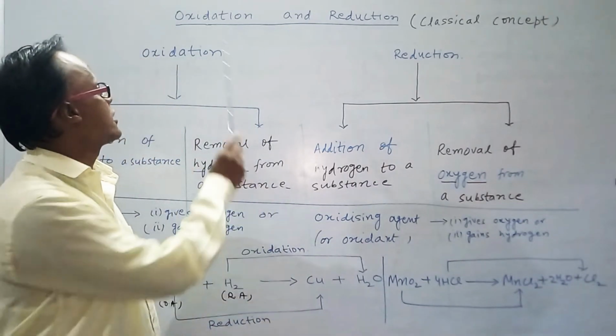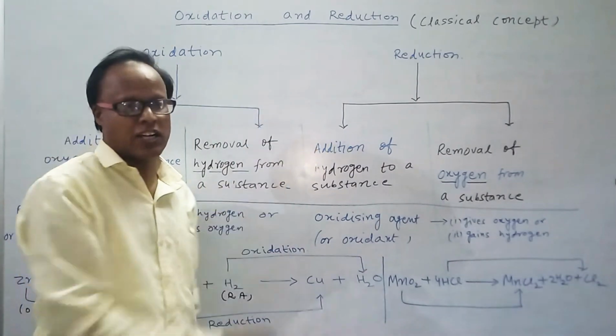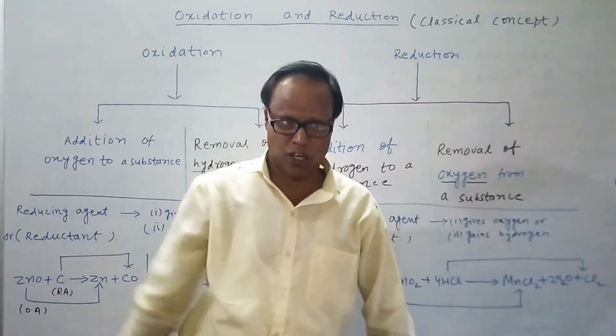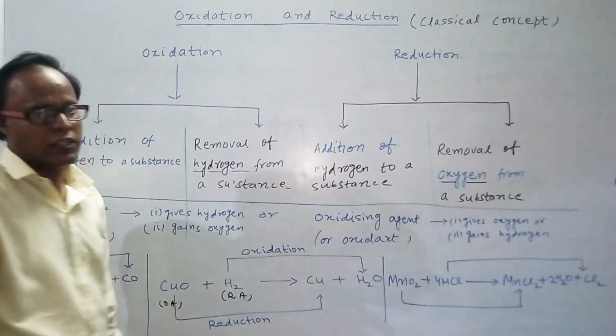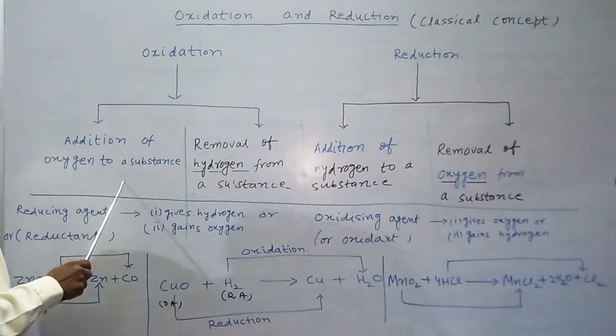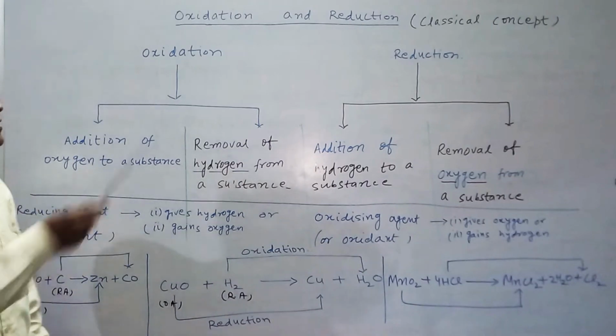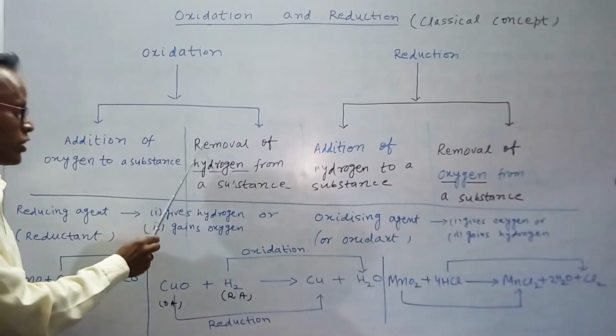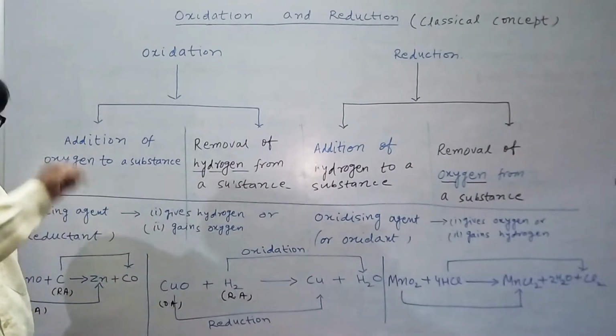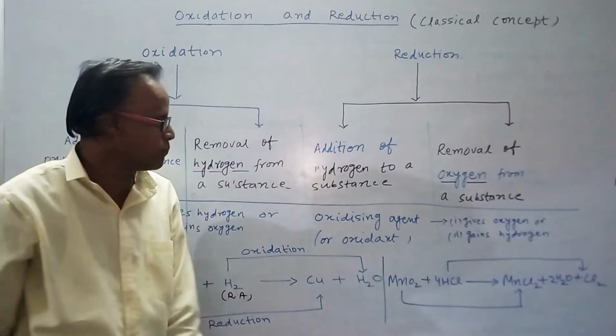Yesterday we discussed the oxidation and reduction classical concept. According to the classical concept, addition of oxygen to a substance, or removal of hydrogen from a substance, is called oxidation.